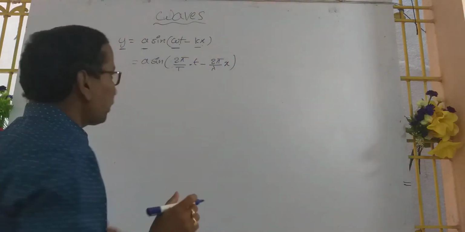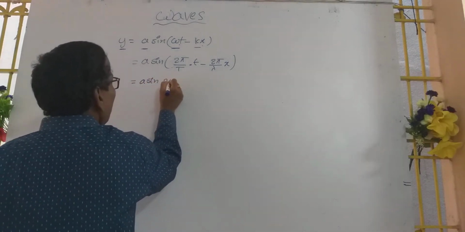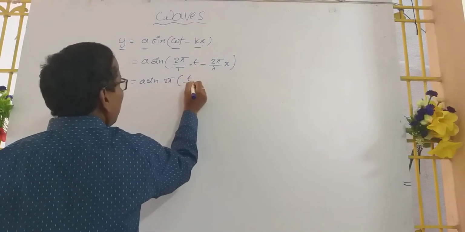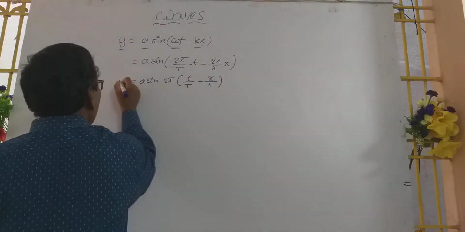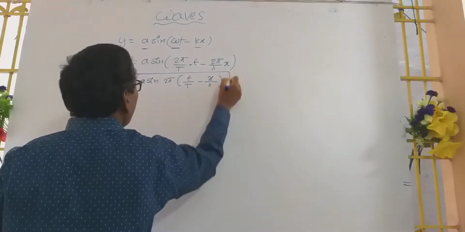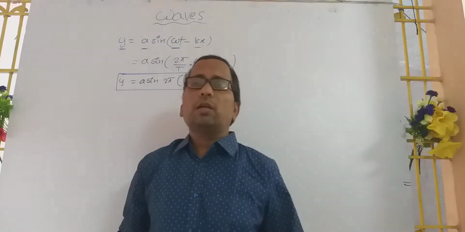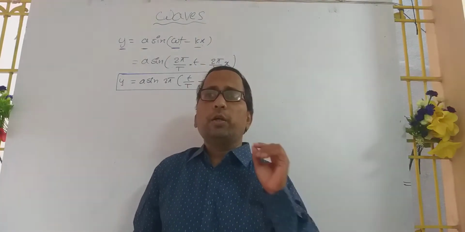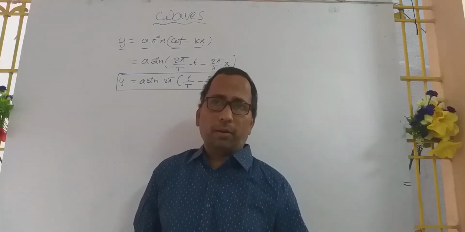Taking 2 pi as common, y equals a sin 2 pi (t by T minus x by lambda). This is one more equation representing the progressive wave.